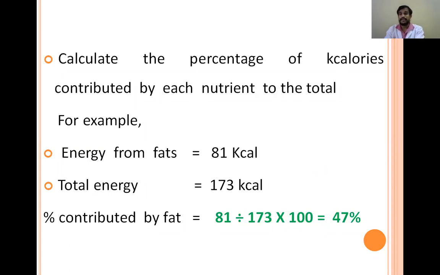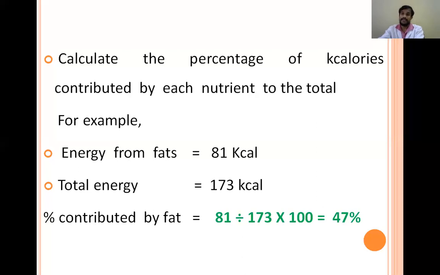So individual calculation of energy is important. Calculation of total energy is important, and calculation of the contribution by individual nutrient is also important to get the complete idea of a food item. So when we get the complete idea about the energy in a food item, then only we can plan a balanced diet.